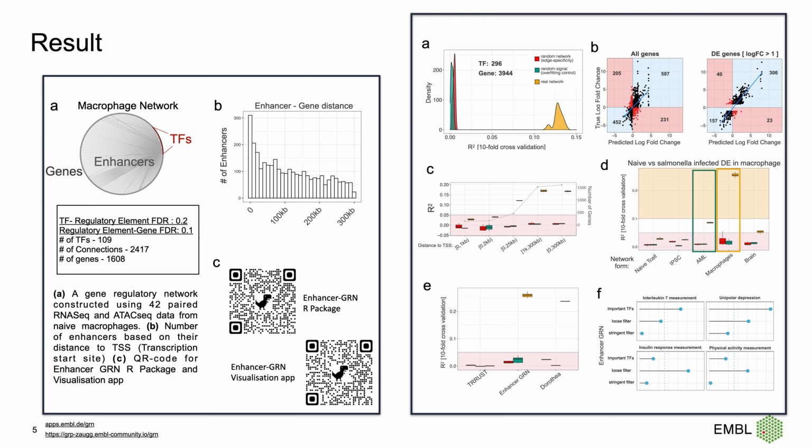Here is some part of our results. In the left panel, we tested our reconstruction method using 42 paired RNA and ATAC samples for naive macrophages. As we can see, we have a network with around 110 transcription factors and 1600 genes with 2400 connections. In part B, we wanted to see the histogram of the number of enhancer connections versus distance to the gene. And as we expected, we have more connections when we are closer to the gene.